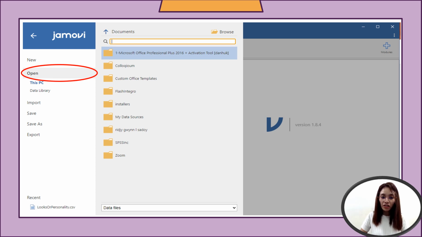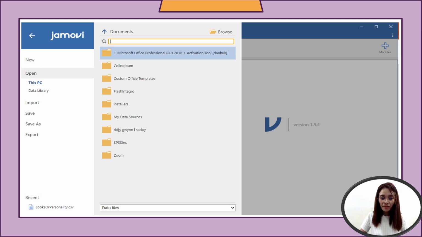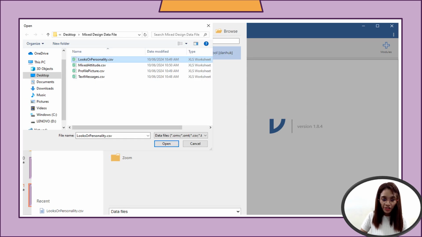So you click on open, same thing as in JASP. Then go into browse for the data, and look into where you saved the data.